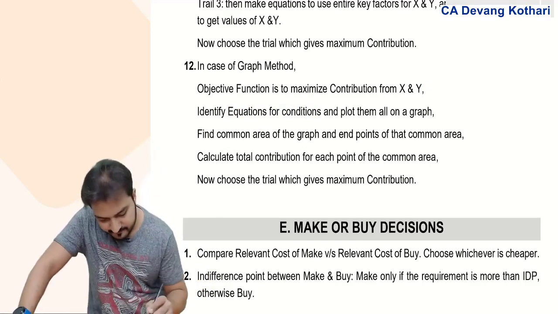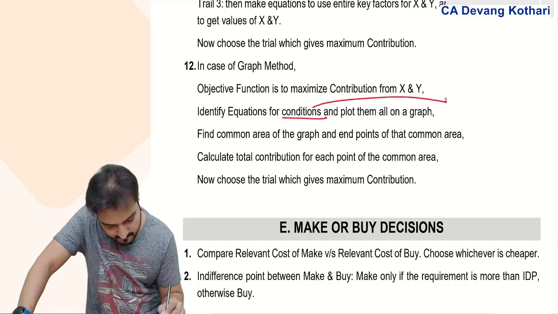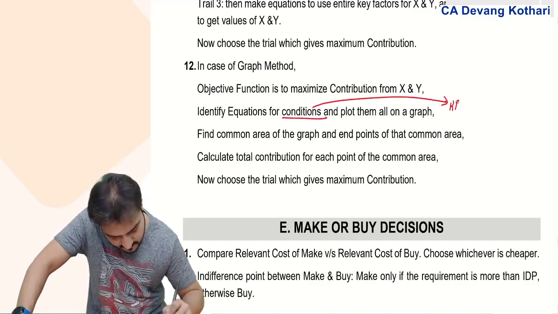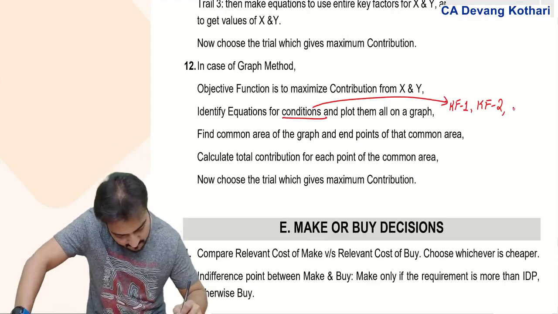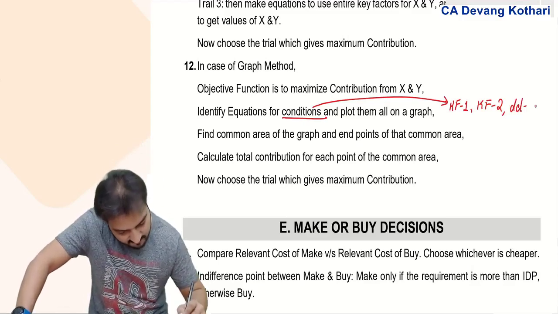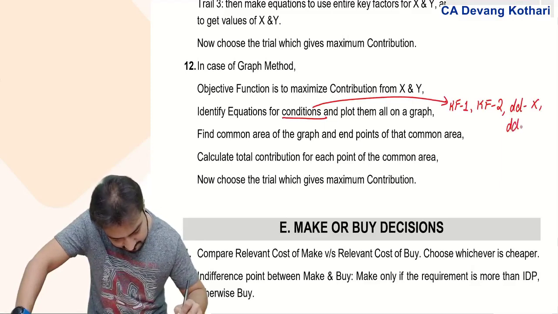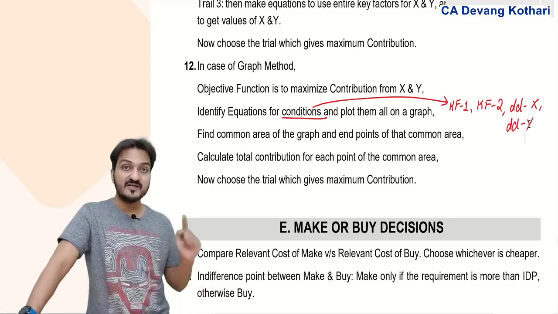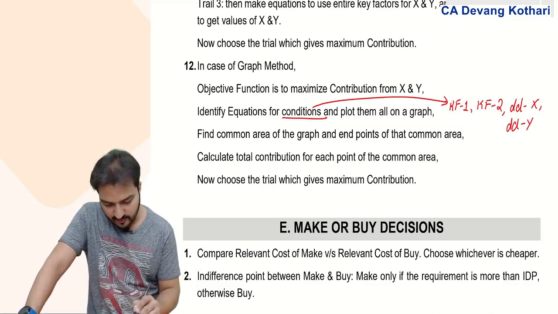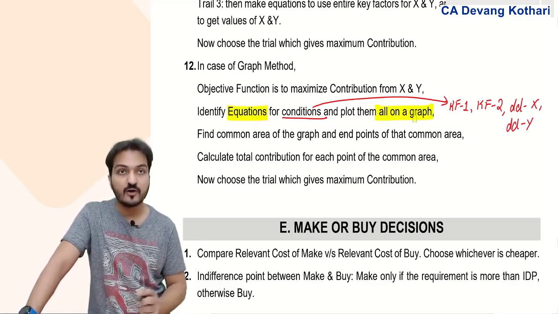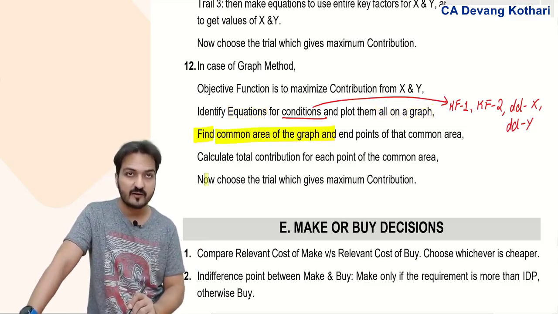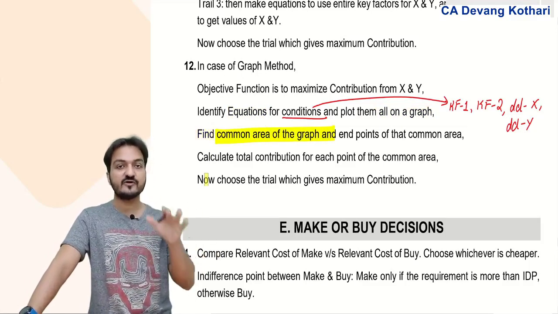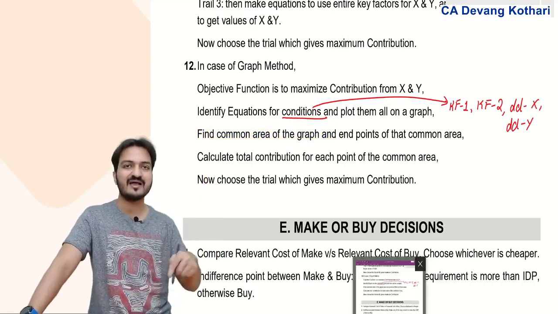Conditions will be for key factor 1, key factor 2, key factor 3 if any. Then conditions will also be for demand of x and demand for y. These conditions are basically made into equations and you plot them on a graph. Once you plot them on a graph, find the common area of the graph, because the area of the graph which fulfills all conditions is called the common area.